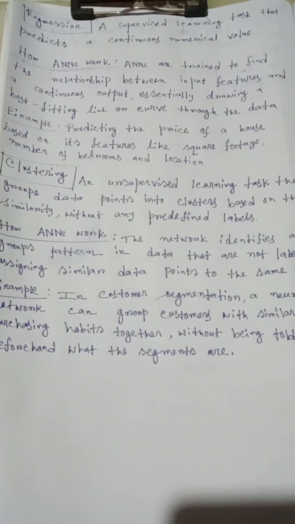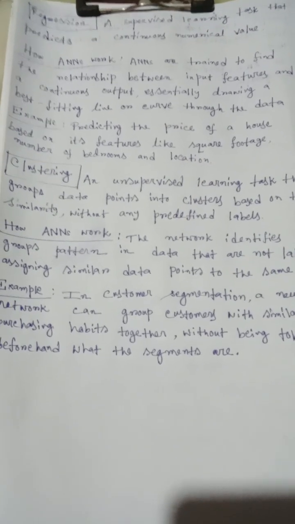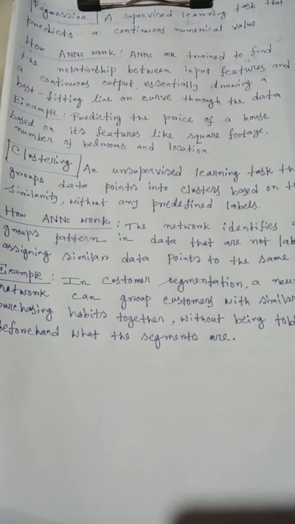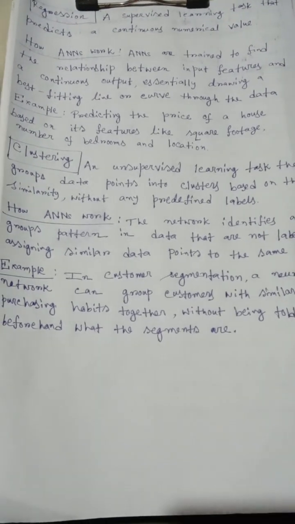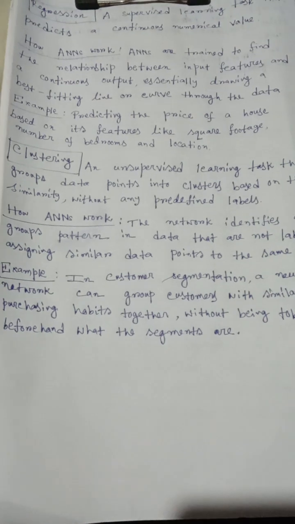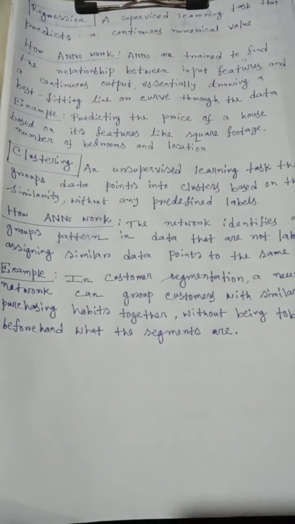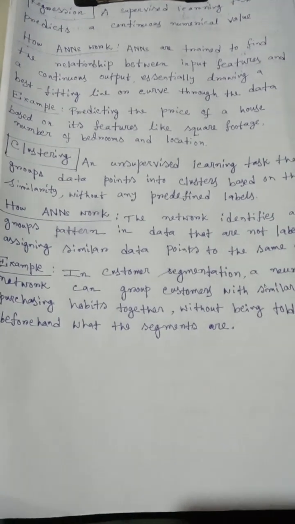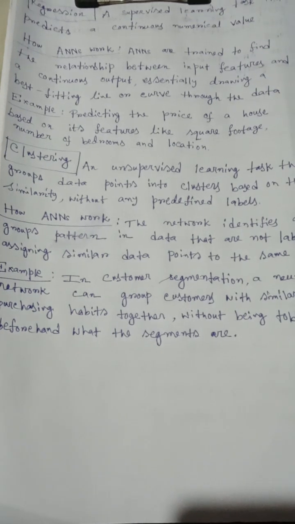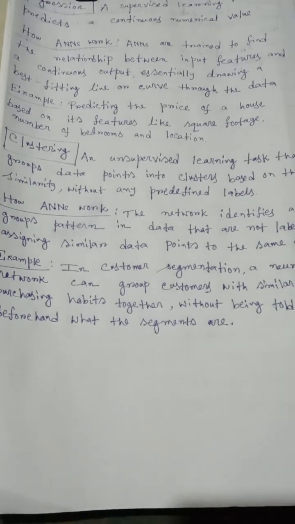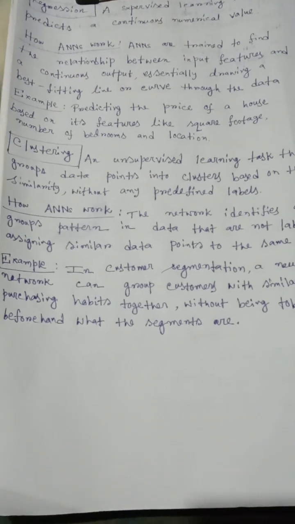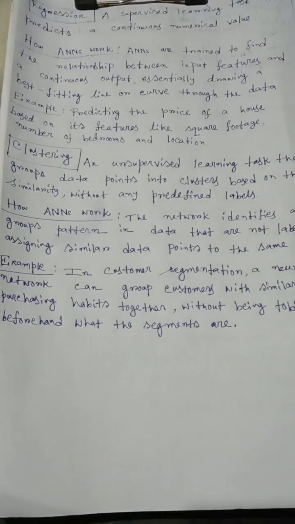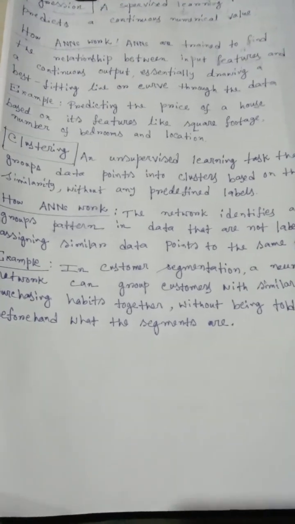Now regression. Regression is another supervised learning task that predicts a continuous numerical value. So regression predicts a continuous numerical value. How do artificial neural networks perform regression? Artificial neural networks are trained to find the relationship between input features and a continuous output, essentially drawing a best fitting line or a best fitting curve through the data.